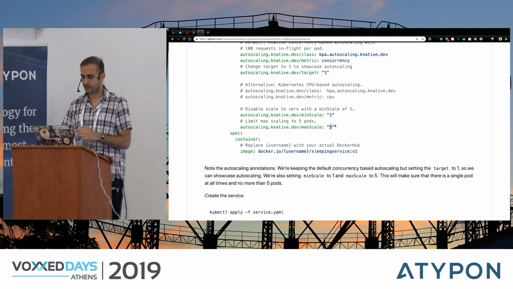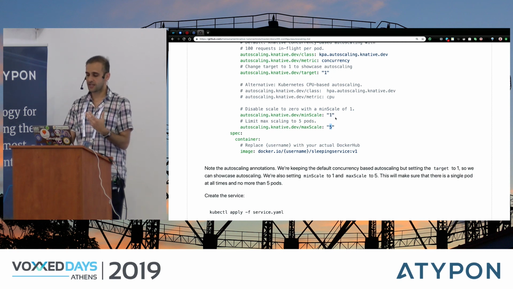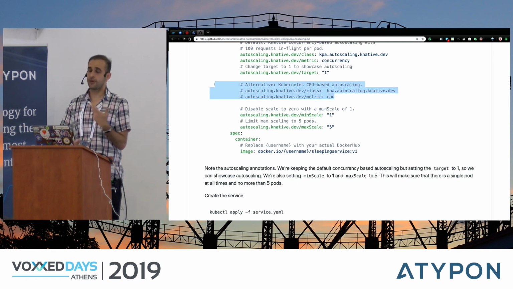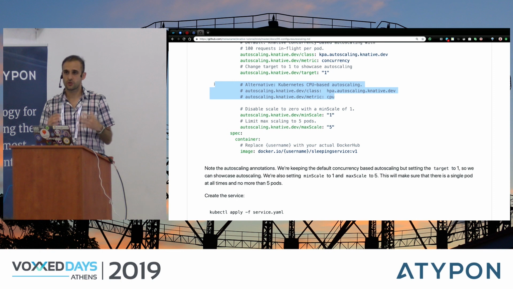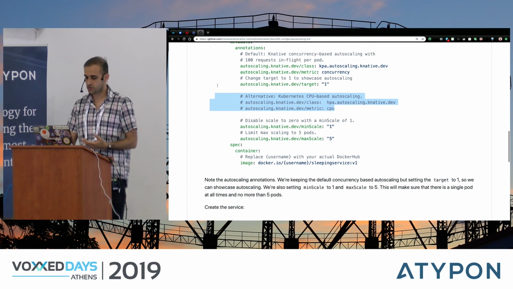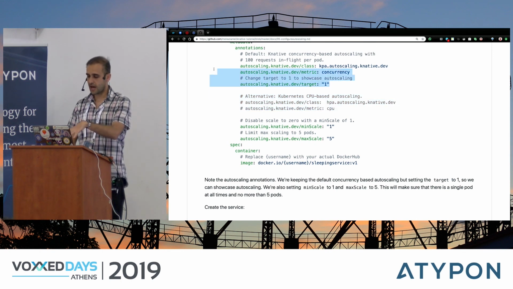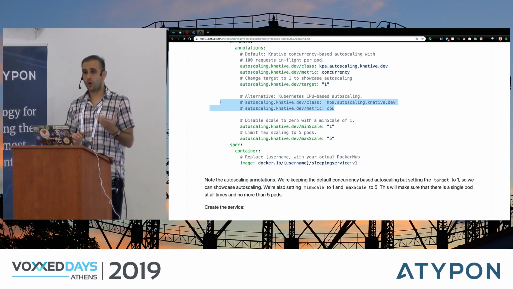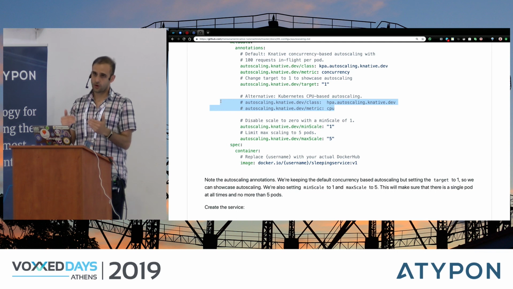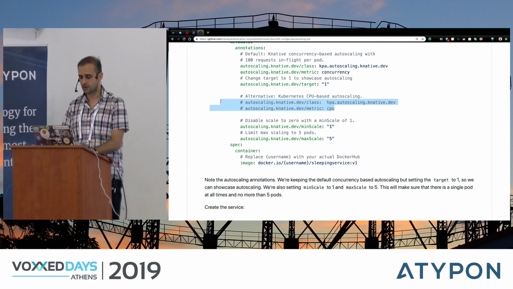So in this case, we're setting to 5. So that's concurrency-based autoscaling with minimum 1, maximum 5. But you can also use CPU-based autoscaling if you want. If you don't want to do concurrency-based, you can do CPU-based. You just need to comment this out and then put CPU-based autoscaling. And if you want to do your own autoscaling, you can actually write code and hook into your code here and do autoscaling yourself. So it's very configurable.